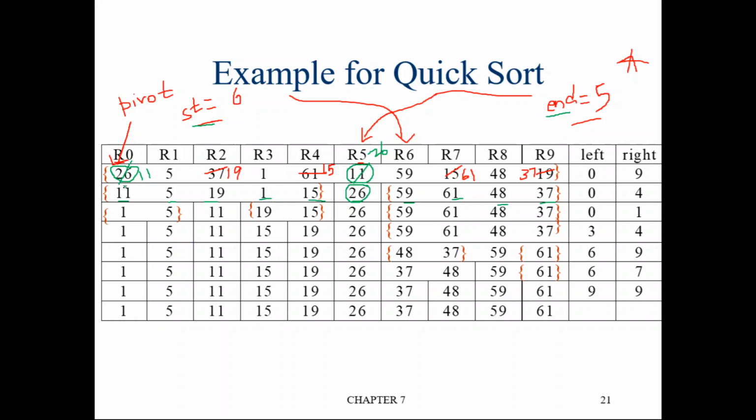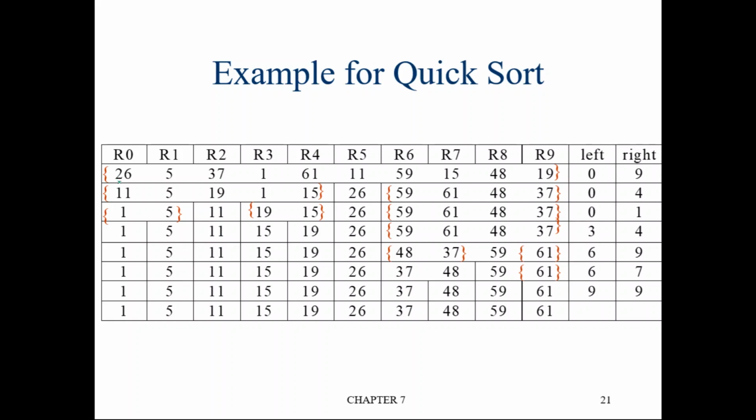Now what is the pivot? Let me delete all these things. Now the pivot will be 11. Initially what will be start? First let us see the left side of 26 part. Initially start will be 0, pointing to wherever 11 is.